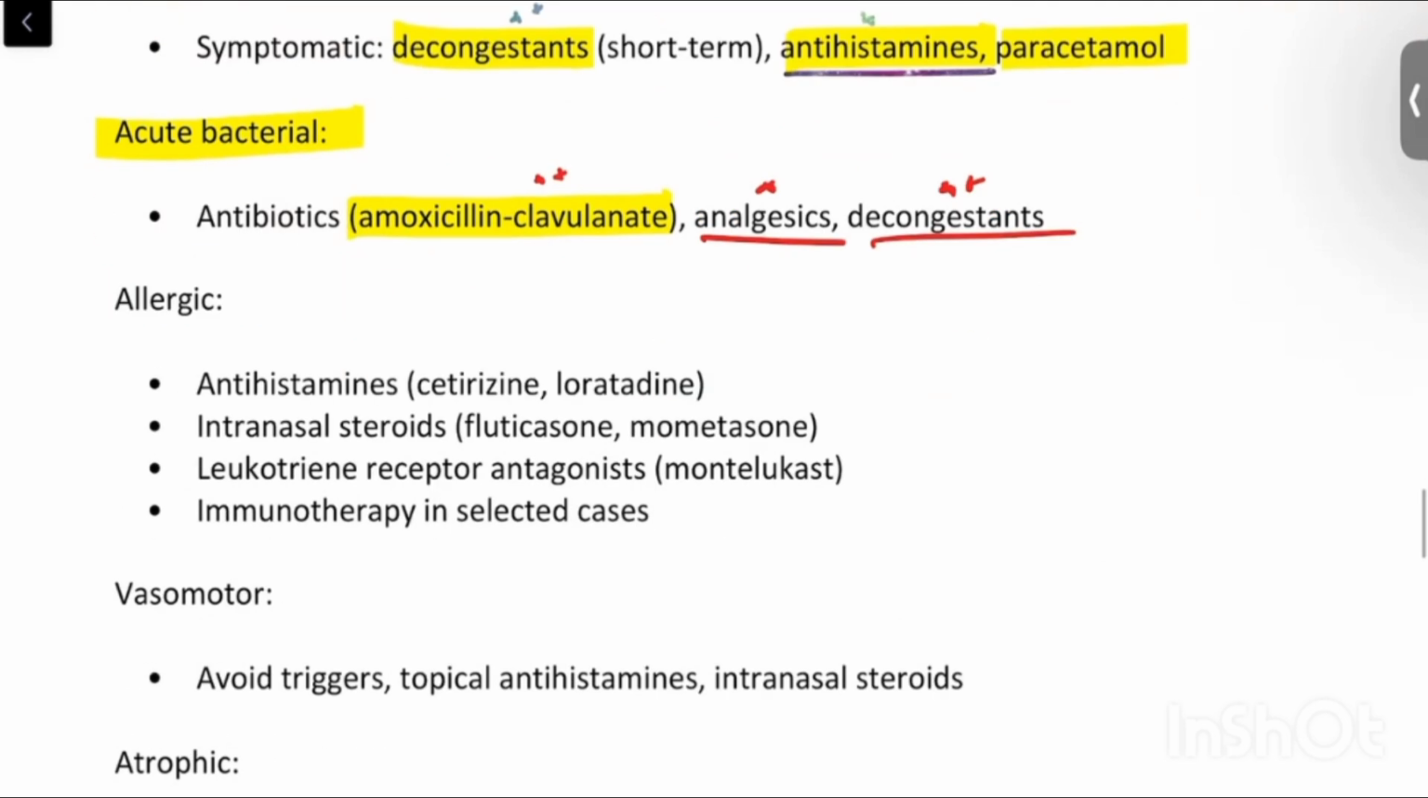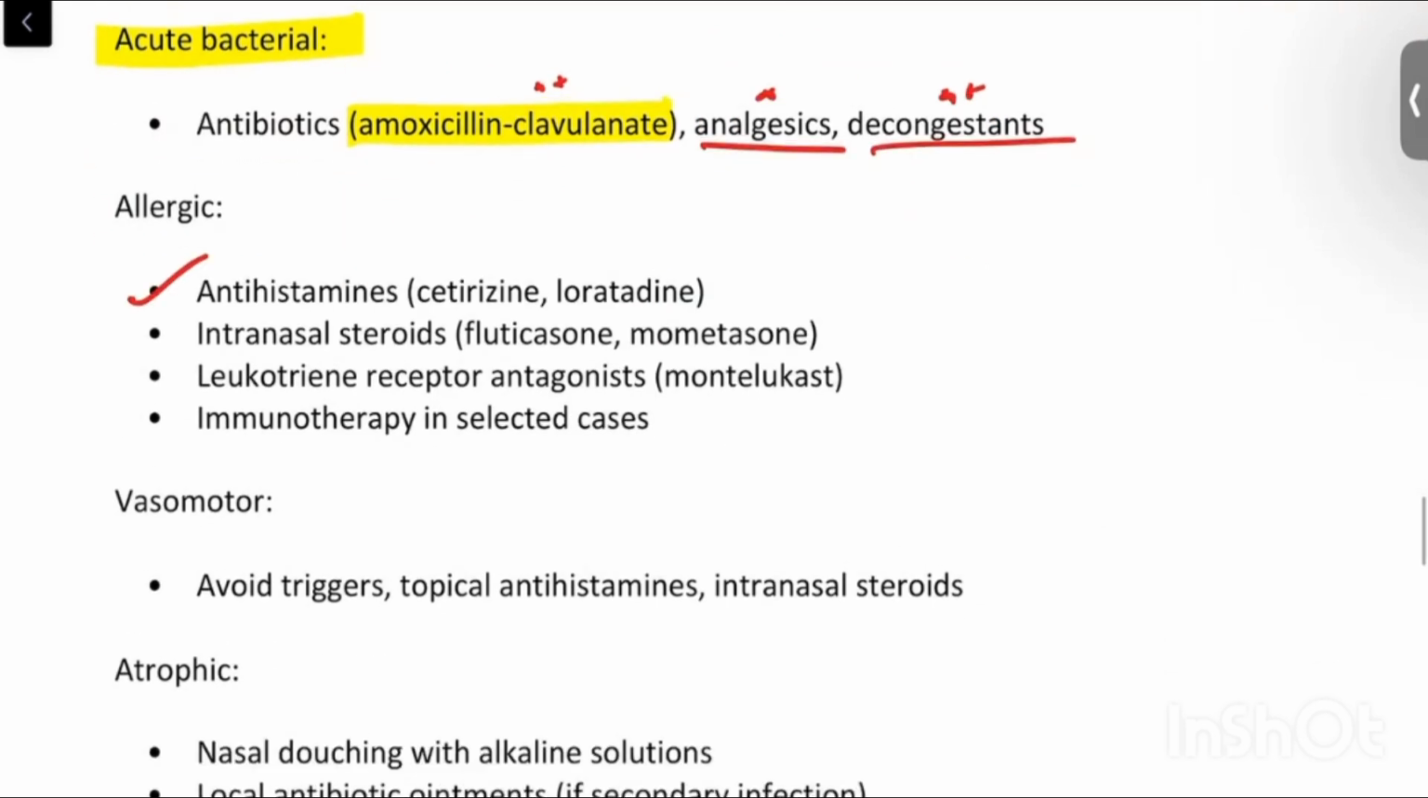In case of allergic rhinitis, antihistamines, because it is mainly due to mast cell degranulation, which has released a lot of histamine. So antihistamines like cetirizine or loratadine are used. Intranasal steroids can be given in more severe cases like fluticasone or mometasone, where there is recurrence of allergic rhinitis. In those cases, we can prescribe intranasal steroids because these will suppress the immune system.